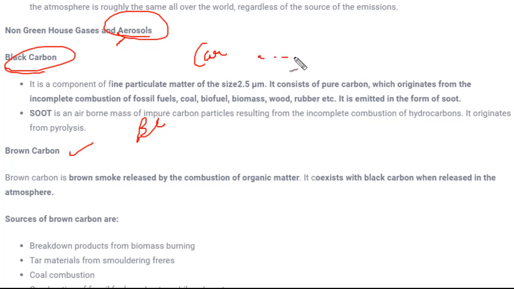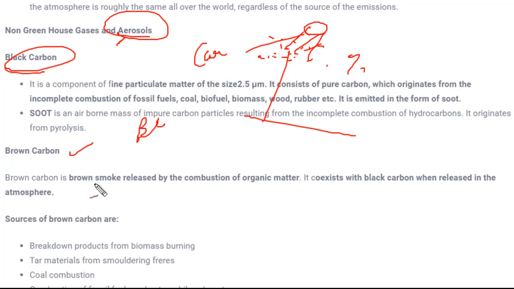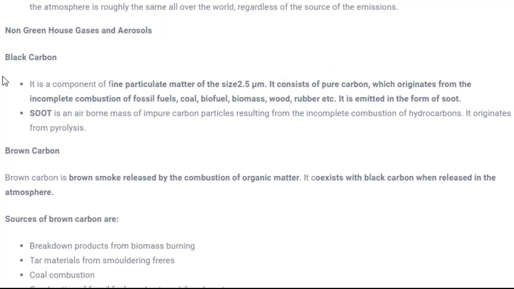Why? For example, if lots of aerosols are present in the atmosphere, and sun rays are coming, these dust particles or aerosols will not allow the sunlight to reach the earth's surface. Although some light will reach, a few percent of sunlight won't be able to reach the earth's surface. That will tend to reduce the temperature of the earth's surface. Now, talking about the different kinds of carbon, like black carbon.